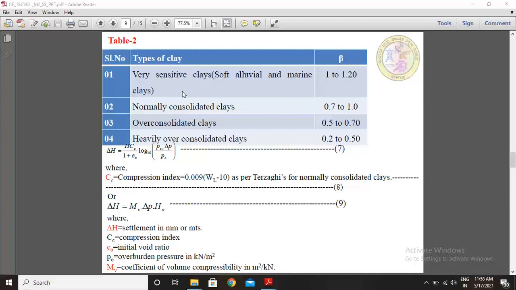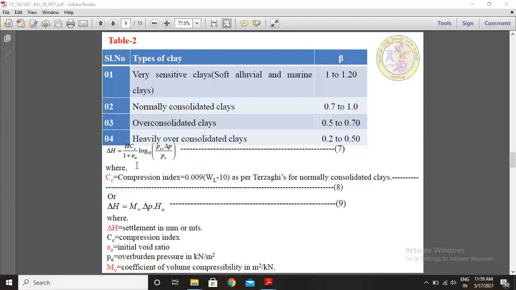If type of clay is very sensitive clays, beta value you take 1 to 1.2. If normally consolidated clays, beta value is minimum 0.7, maximum 1, that is 0.7 to 1. If over consolidated clays, then beta value is 0.5 to 0.7 range. If heavily over consolidated clays, beta value is 0.2 to 0.5. In this range you take the beta value.